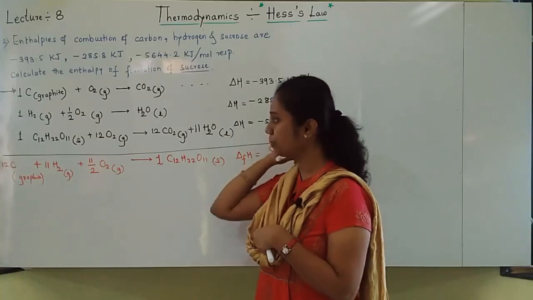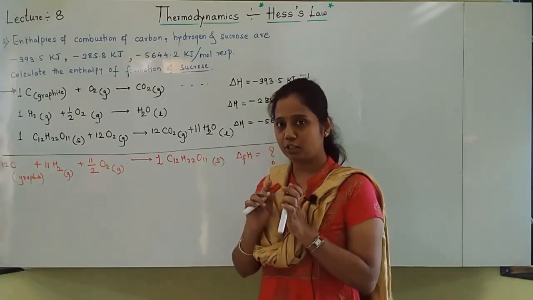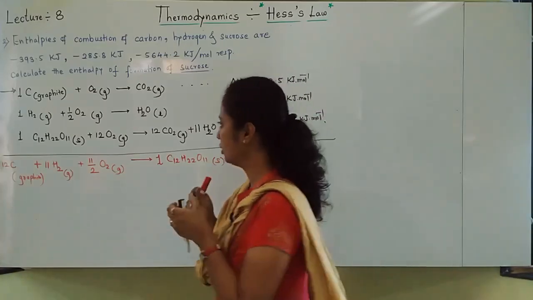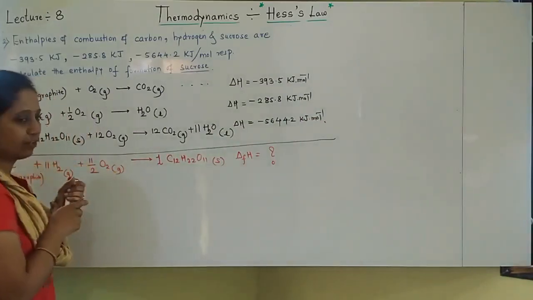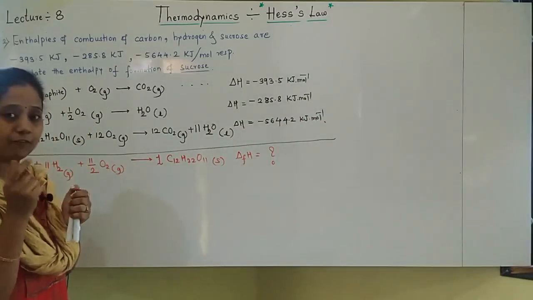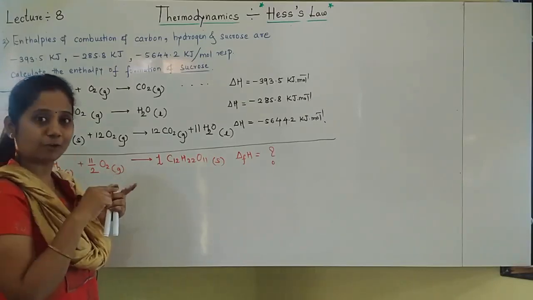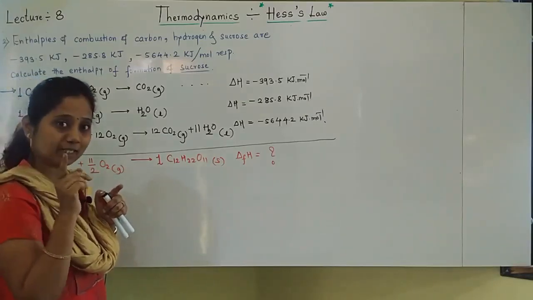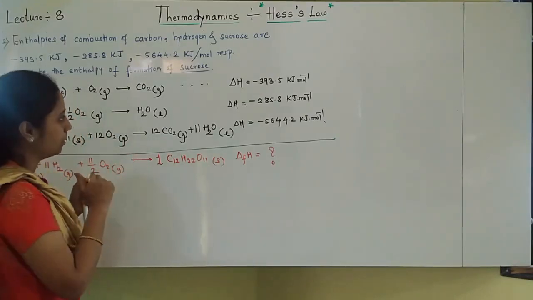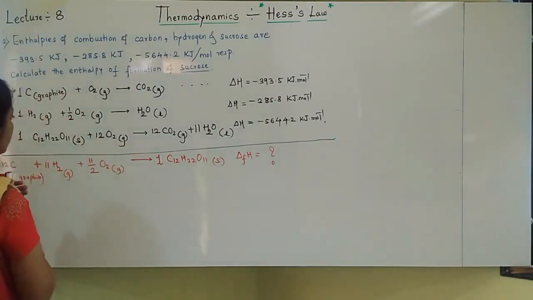Now students, what changes should we make? Let us see the changes. I hope you have understood equation writing very well. If mistakes are happening, practice again writing the equations for formation and combustion. Once you become perfect in that, only then start solving the problem. So see, from here we should start.